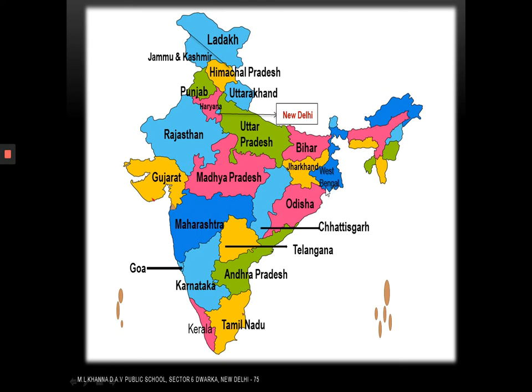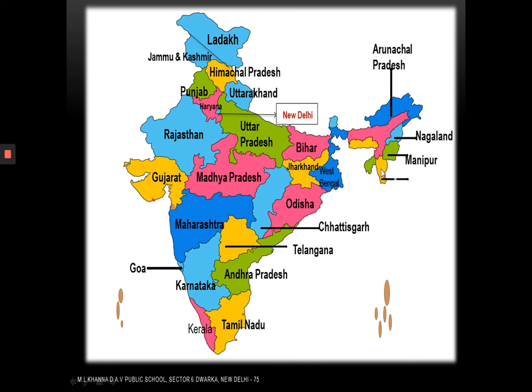So now let us move on to the northeastern part of India. Here we will find the seven sister states. Let us see where are the seven sister states? Number one, Arunachal Pradesh. Arunachal Pradesh is also known as the state of sunrise. Why? Because it is the easternmost state of India and sun rises in the east direction. Next to Arunachal Pradesh, we have Nagaland. Next to Nagaland is Manipur.